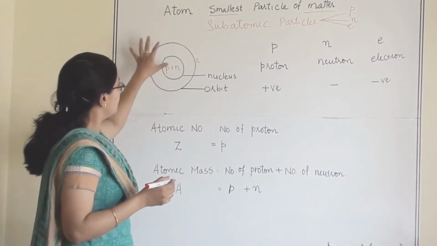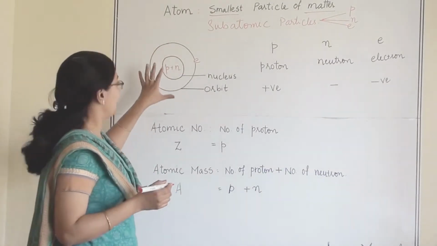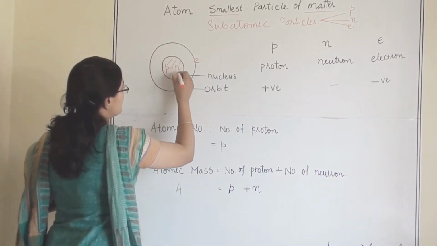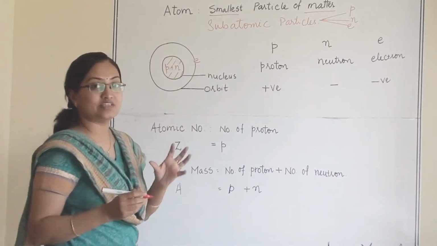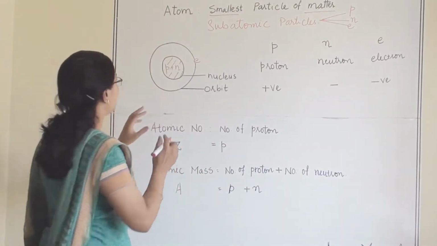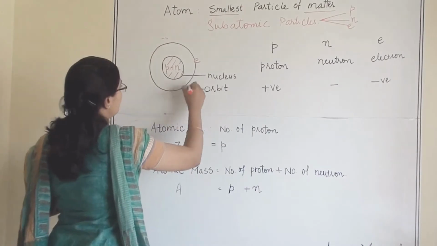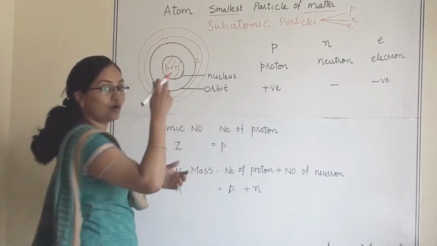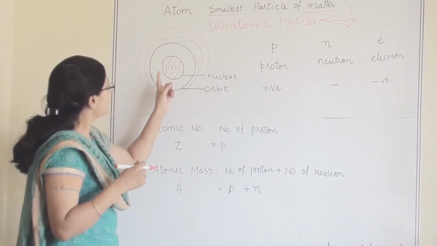Here is the structure of an atom. This is the nucleus. This inside portion is the nucleus, surrounded by orbitals. There are n number of orbitals around the nucleus.